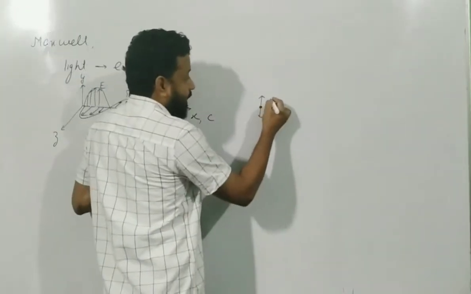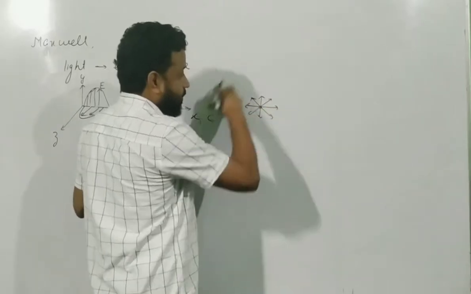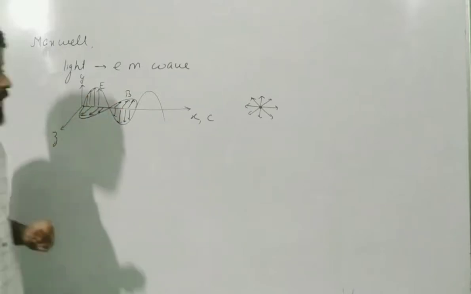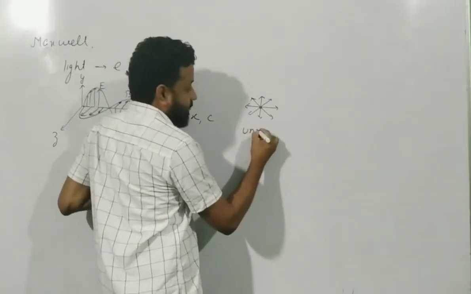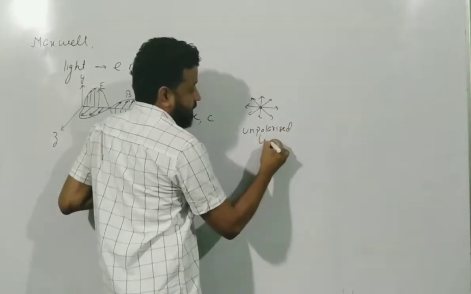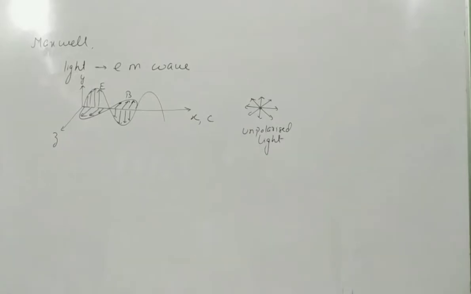Unpolarized light means the electric fields are vibrating in many directions. So these are all electric field vibrations happening over here, and this light we call unpolarized light. Then how are we going to polarize it? For that we need a Polaroid. But before that we need to end up with certain definitions.